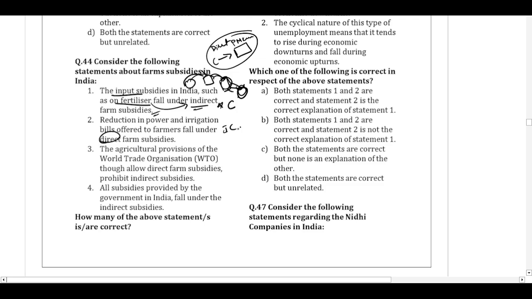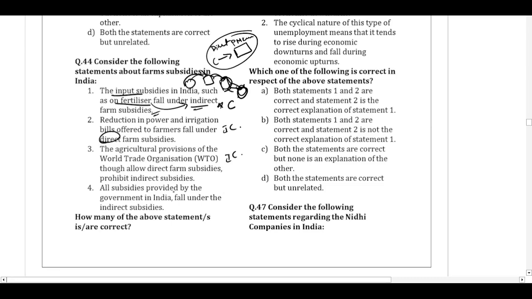The agricultural provisions of the WTO, World Trade Organization, allow the direct farm subsidies and prohibit the indirect subsidies. The WTO doesn't say that we'll allow the direct subsidies or prohibit the indirect subsidy. The WTO will categorize them into permissible subsidies, which are also known as non-trade distorting, and trade distorting subsidies. So they will categorize that way, and there is no outright prohibition on all forms of indirect subsidies as such. So this is also incorrect.